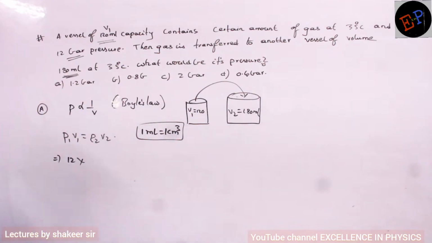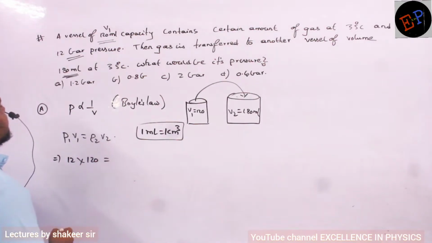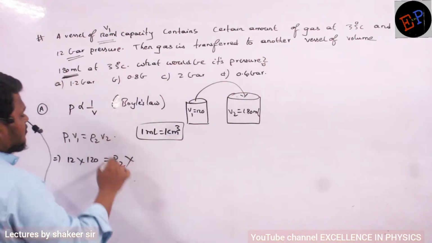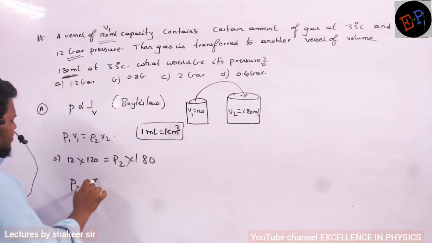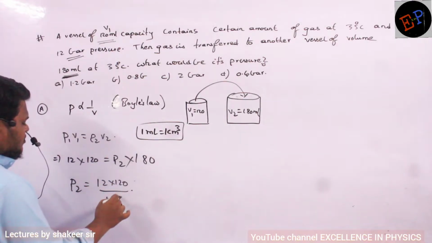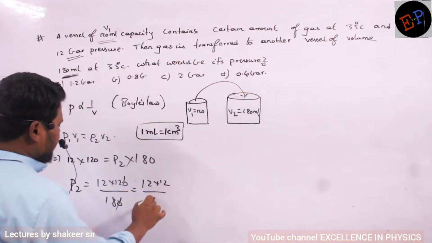So initial volume is 120. P2, the final pressure, is what I have to find out, and the final volume is 180. Just do this calculation: P2 = 12 × 120 / 180. If you do this calculation, it is 12 × 12 / 18.